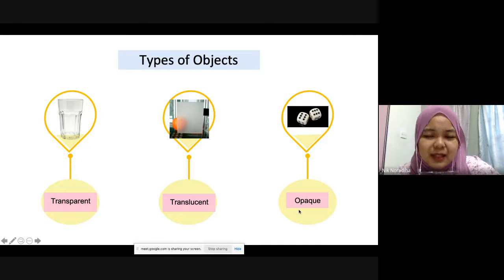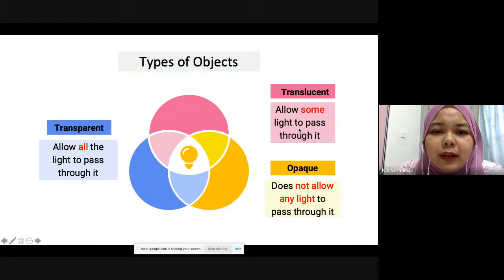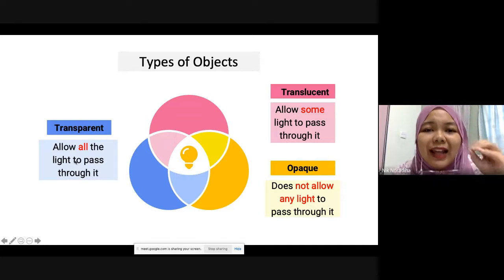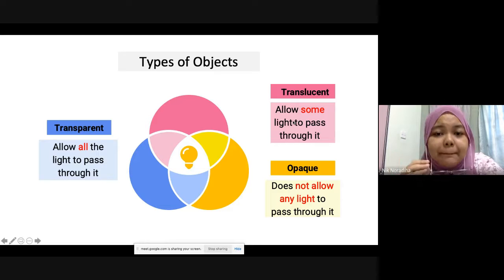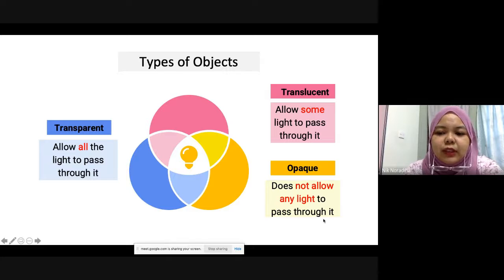So opaque objects, like us humans or a book, are anything that doesn't allow light to pass through it. Teacher gave you the example of a dice. A dice is an opaque object as well. So this one you have to remember. Transparent allows all light to pass through it. Translucent allows some light to pass through it. An opaque object does not allow any light. The light cannot pass through at all. So the differences between these three types of object, you have to remember.